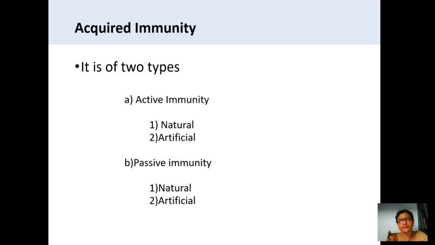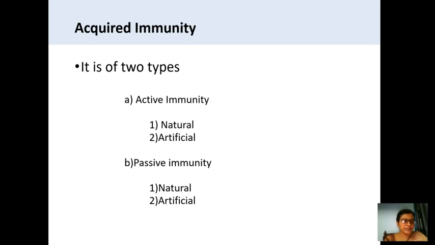Okay. And here also there are two main types: active immunity and passive immunity. In the acquired immunity, we are knowing the types of the acquired immunity. They are active immunity and passive immunity.